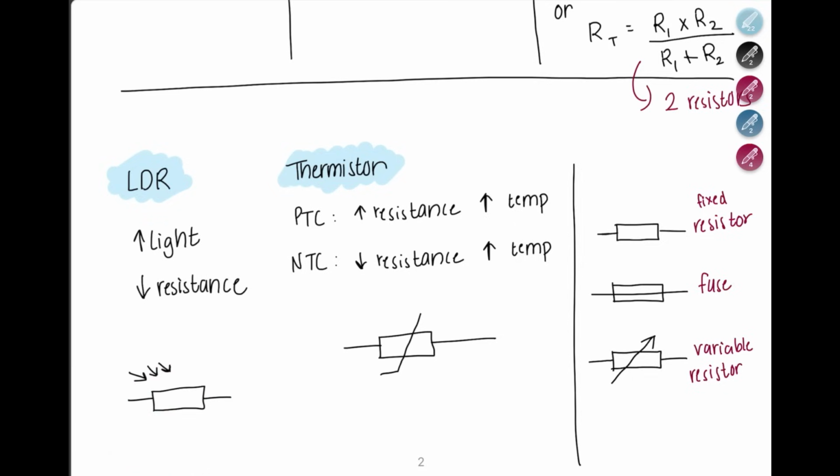On the other hand, we also have another resistor, which is called a thermistor. It is dependent on the temperature. We can have positive or negative temperature coefficient resistors. For positive, they are directly proportional. When the temperature increases, resistance also increases. For the other one, for NTC, it's opposite. When temperature increases, resistance decreases. This is the symbol for a thermistor.